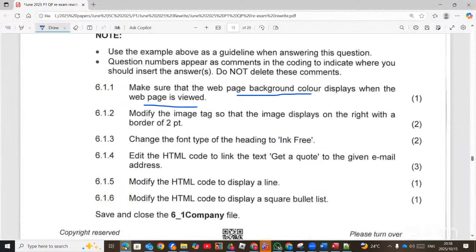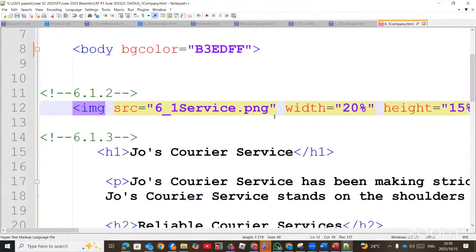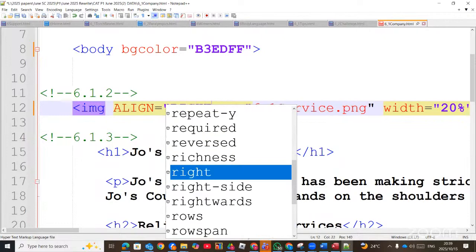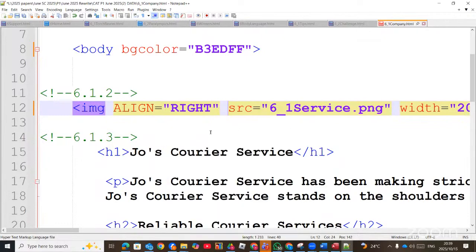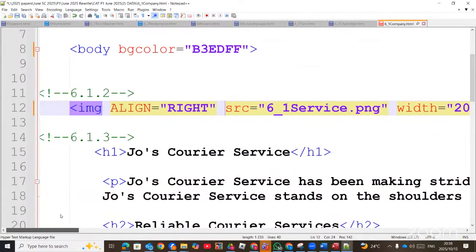Modify the image tag so that the image displays on the right with a border of 2. So here, this is the image. So you modify the tag. You can put it at the beginning by saying align equals to right. And then the image must have a border.